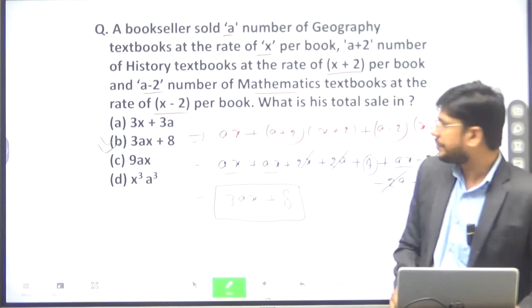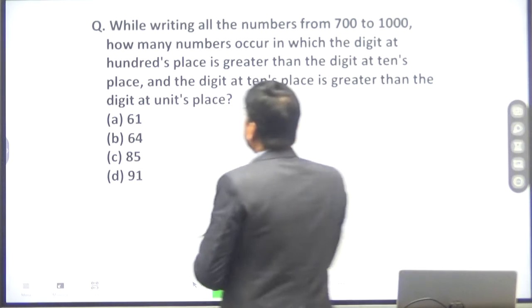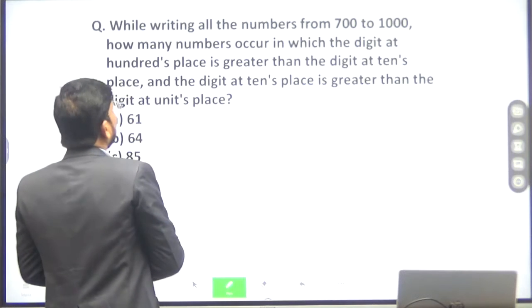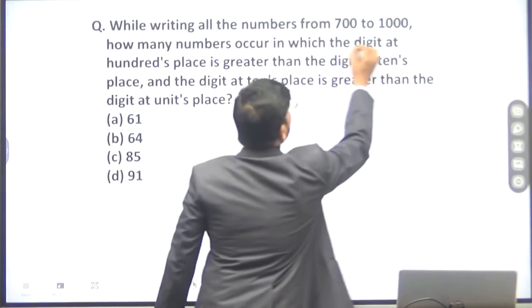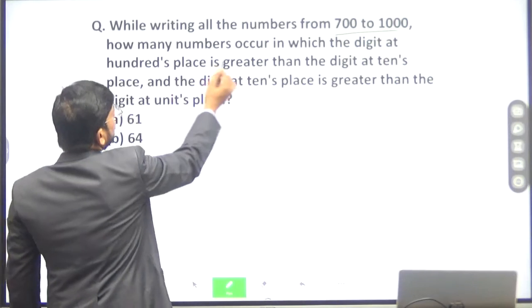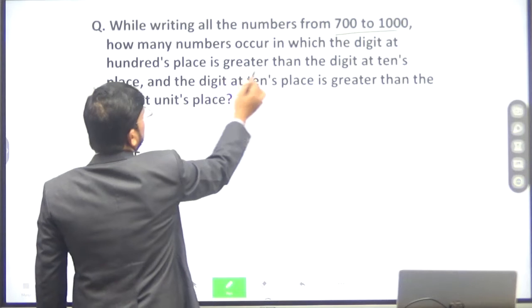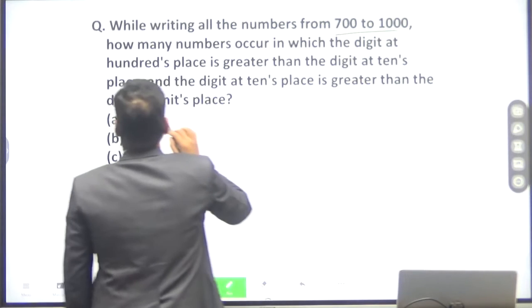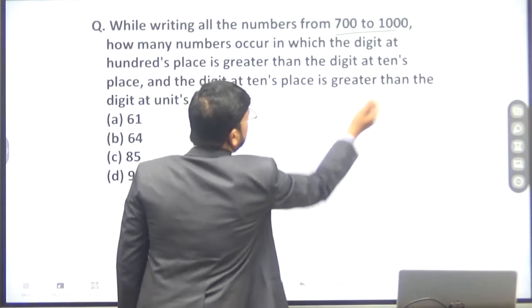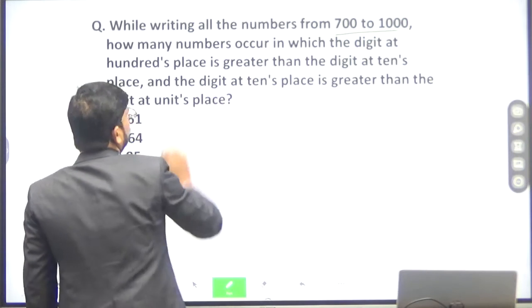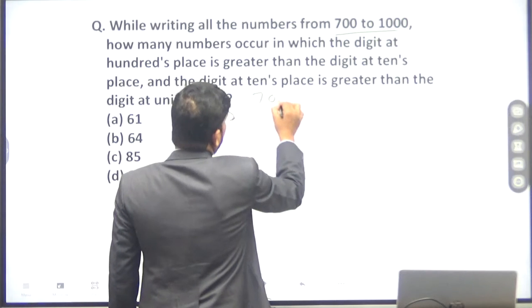Clear? Any doubt? This was a very simple question. Now, next question. While writing all the numbers from 700 to 1000, how many numbers occur in which the digit at the 100th place is greater than the digit at the 10th place and the digit at the 10th place is greater than the digit at the unit place?